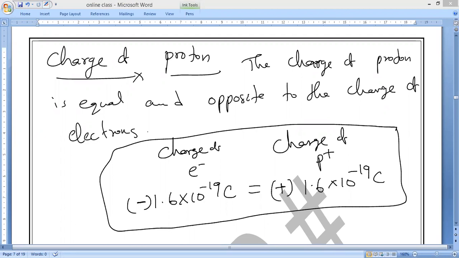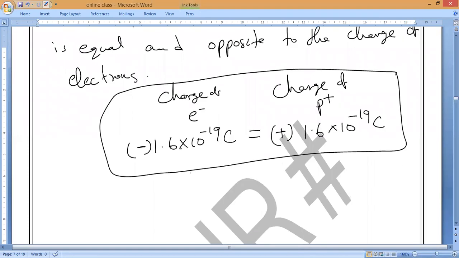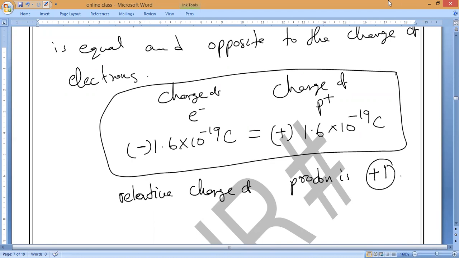So the relative charge of a proton is how much, guys? The relative charge of proton is +1. But electron is how much? -1. The relative charge of proton is +1. What is the electron's relative charge?